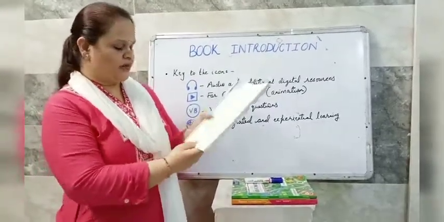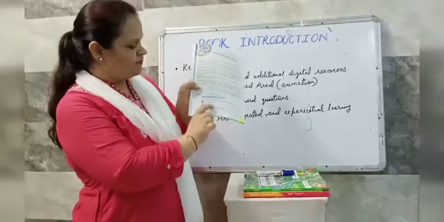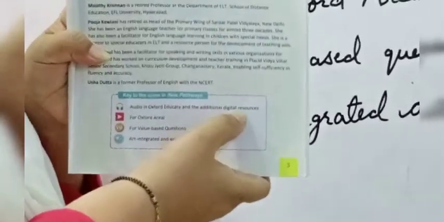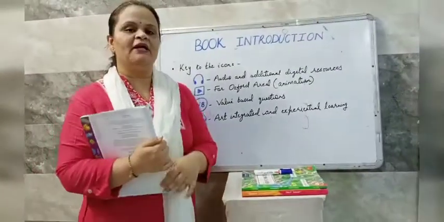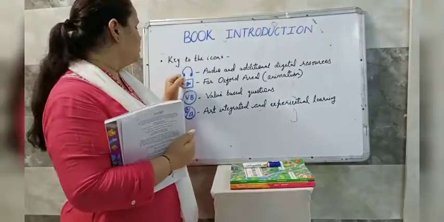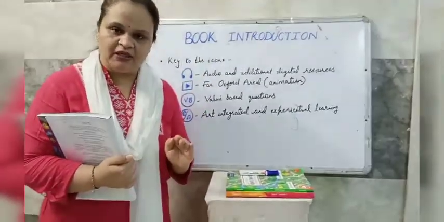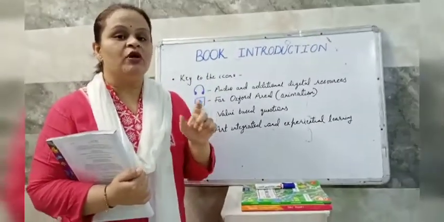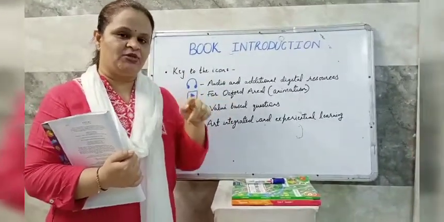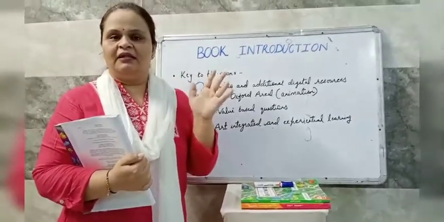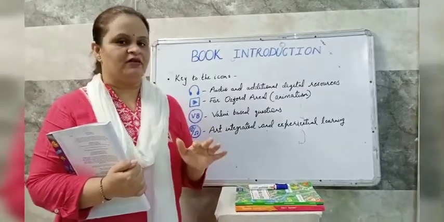Now see the first one. See the first icon. It's like a speaker icon, like a headphone. And it's written audio in Oxford Educate and the additional digital resources. So simply you can understand, wherever you can see this icon near any text, it means the audio, the voiceover of that text is available. Okay children, you can listen to that text, the audio is available.